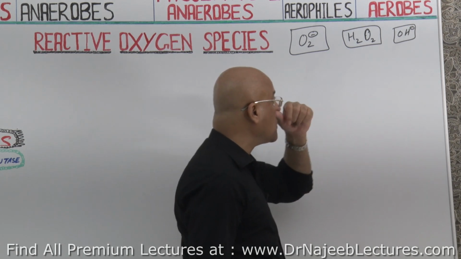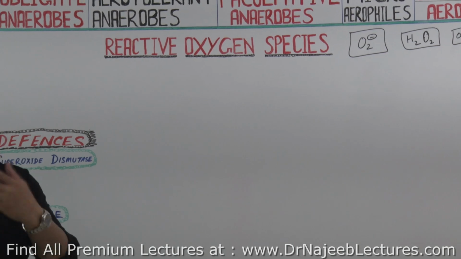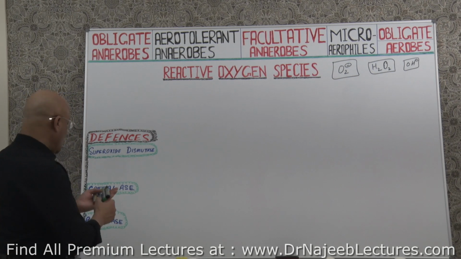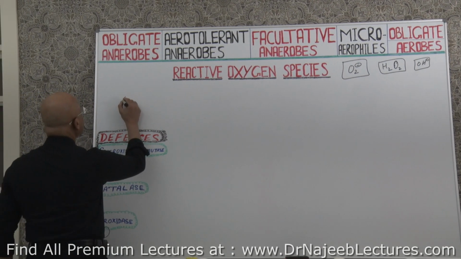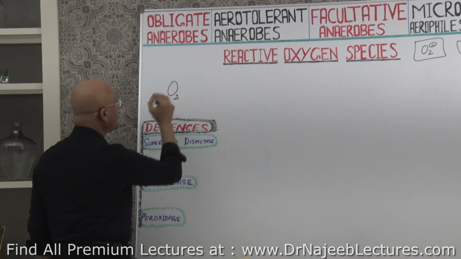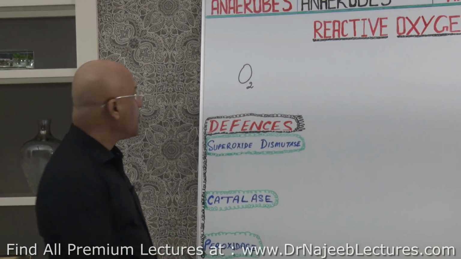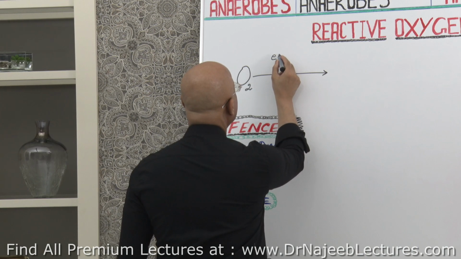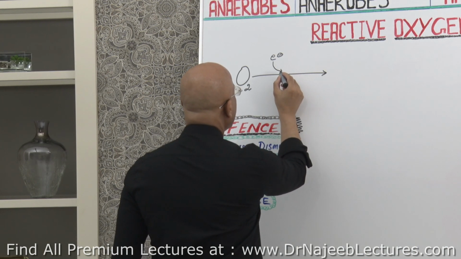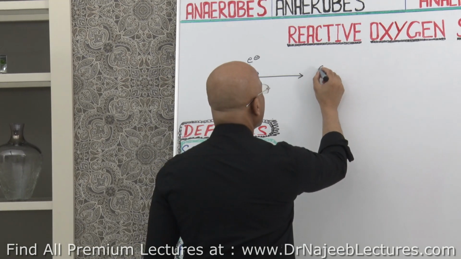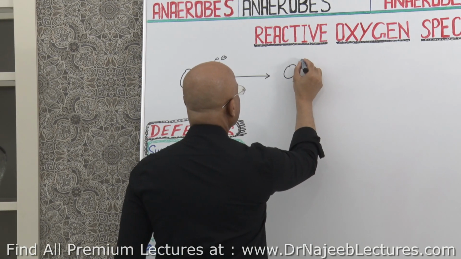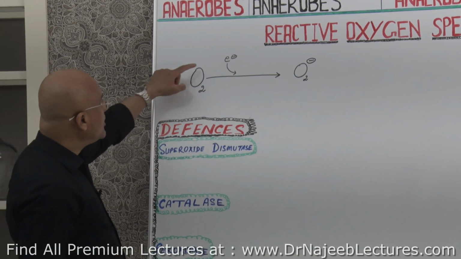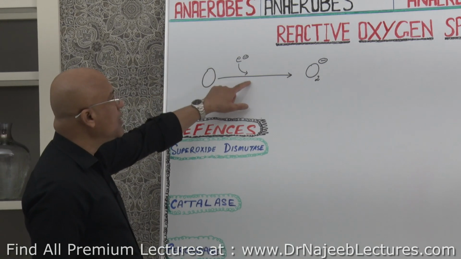Now how are these ions produced when our biological systems or microbial biological systems are exposed to oxygen? Actually, what really happens is, you see, this is molecular oxygen, and it is stable. But if you add one electron to it, this will convert into superoxide, because in its outer orbit it will have one extra electron.